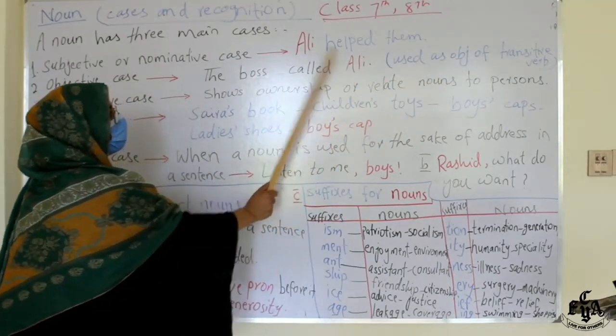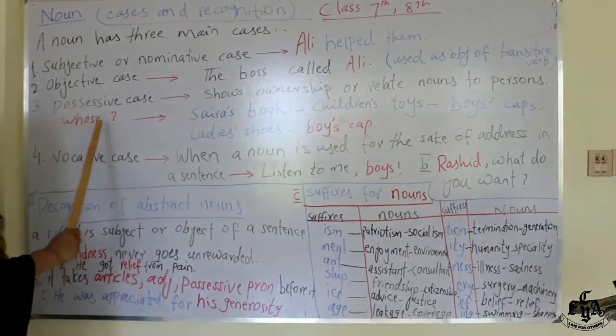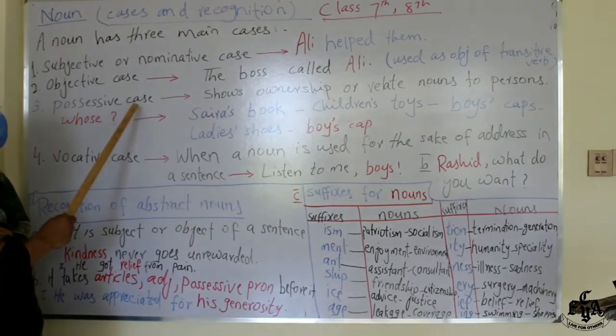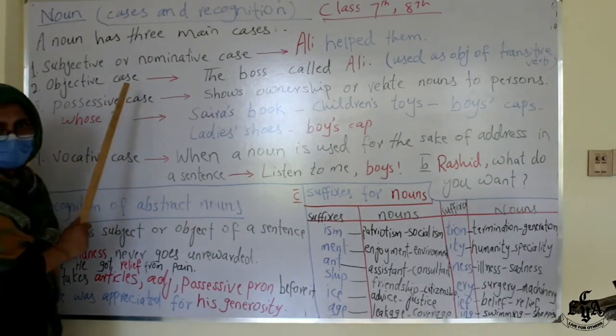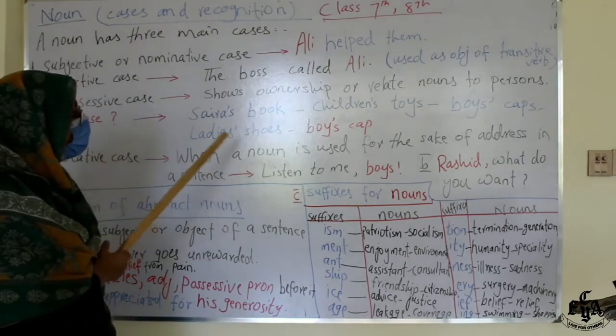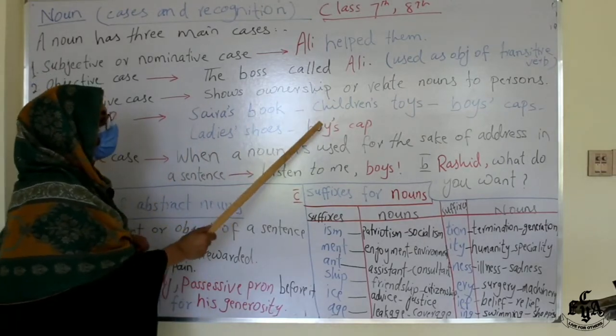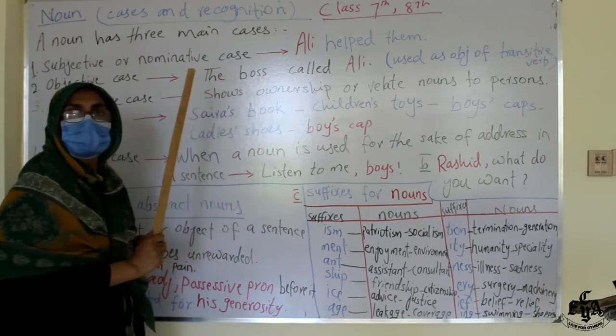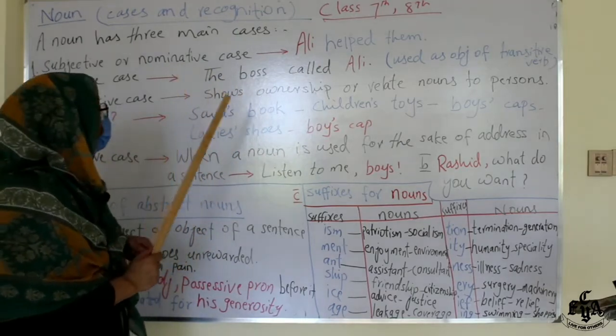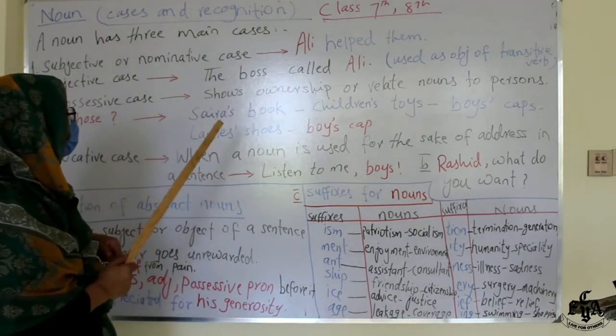What? Noun. Number three, it's the possessive case. It's very much important. Please try to understand and keep it in mind, because here the apostrophe is used, and when it is wrongly used, it totally changes the sentence and the meaning and sense of the sentence.